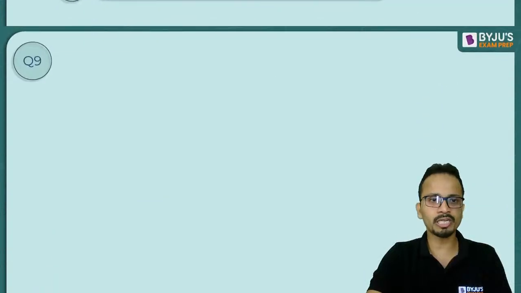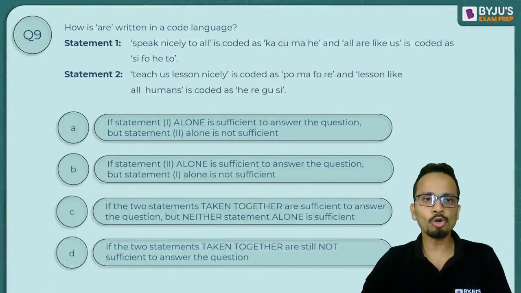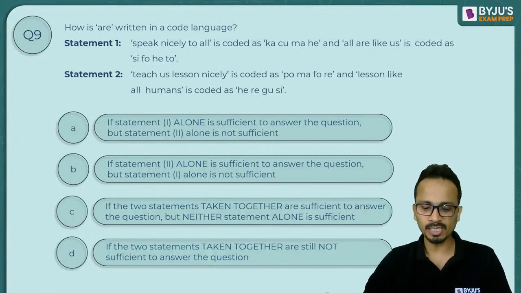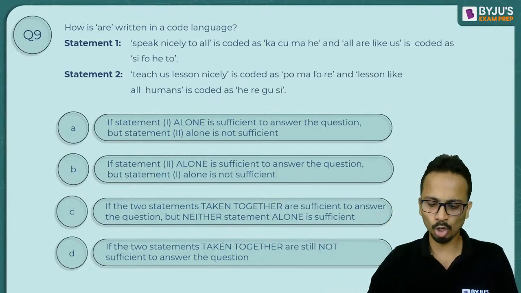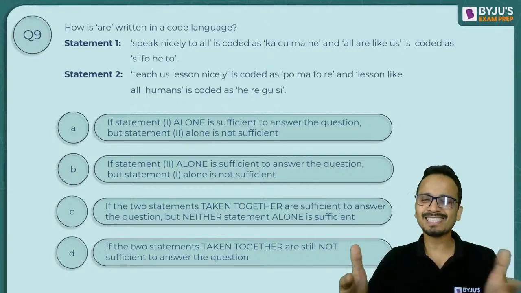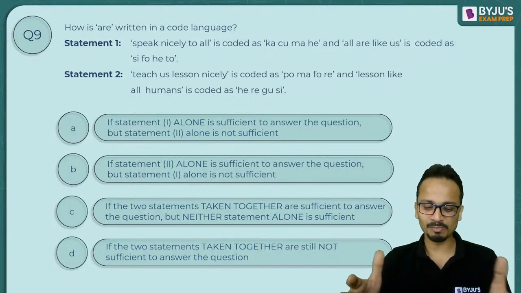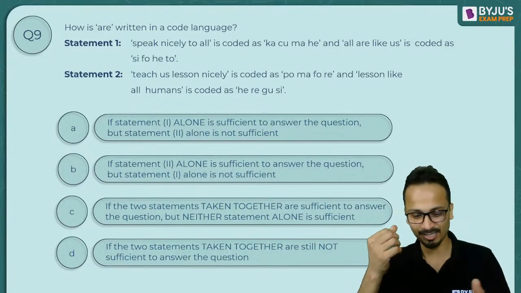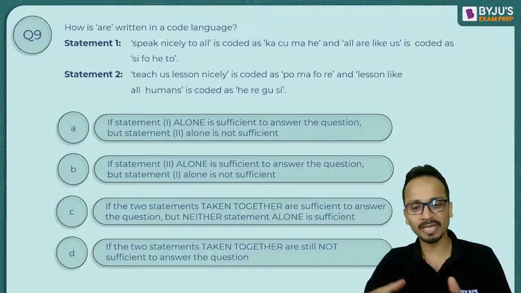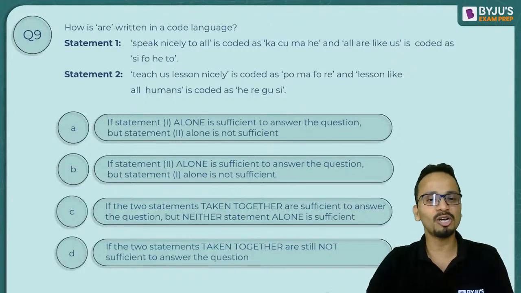Let's move on to question number 9. One more question on data sufficiency. Please read it carefully and try to find the answer, all of you. And please just exchange the numbers. You are talking among yourselves, so you can exchange the numbers among yourselves, so that you can talk personally and not on this platform.